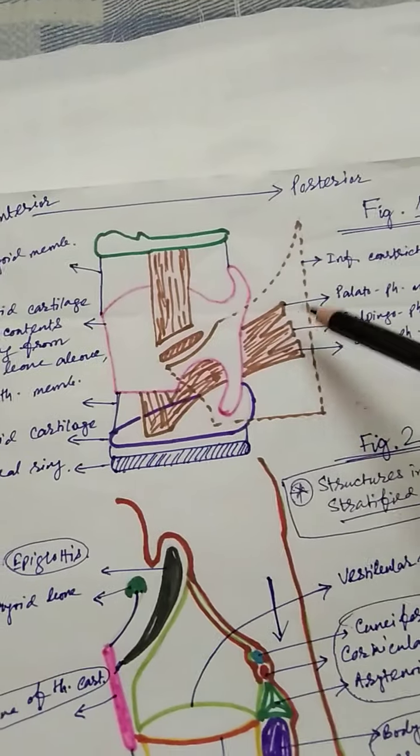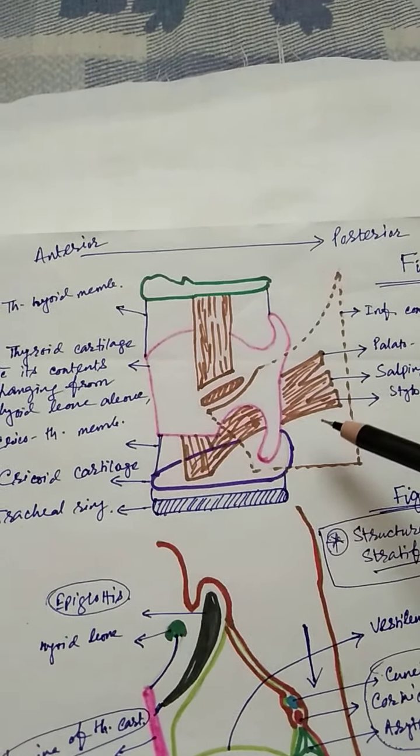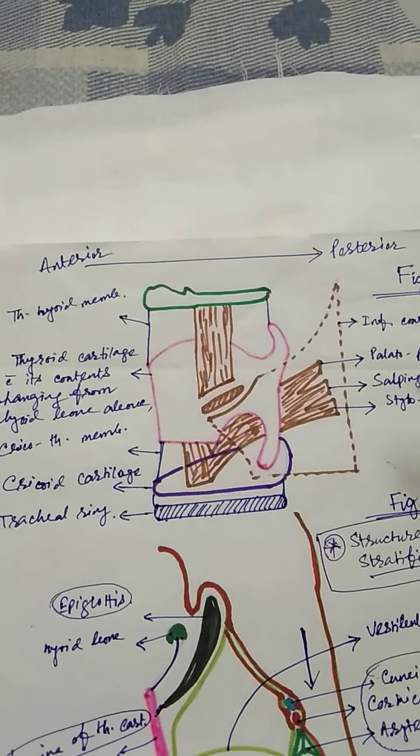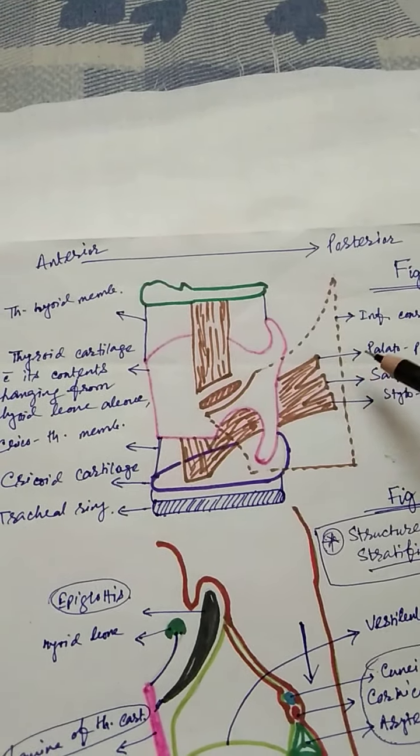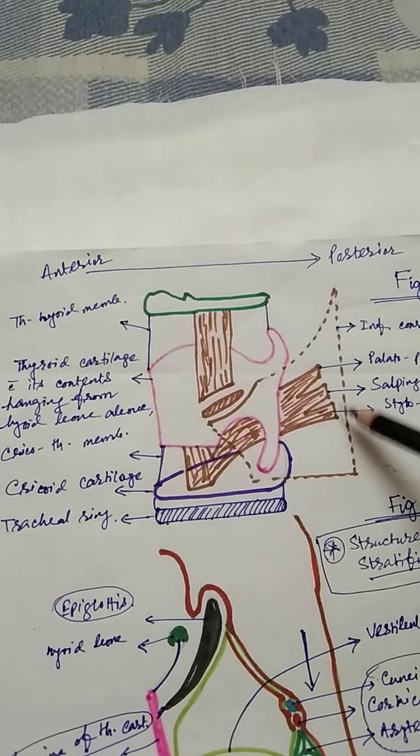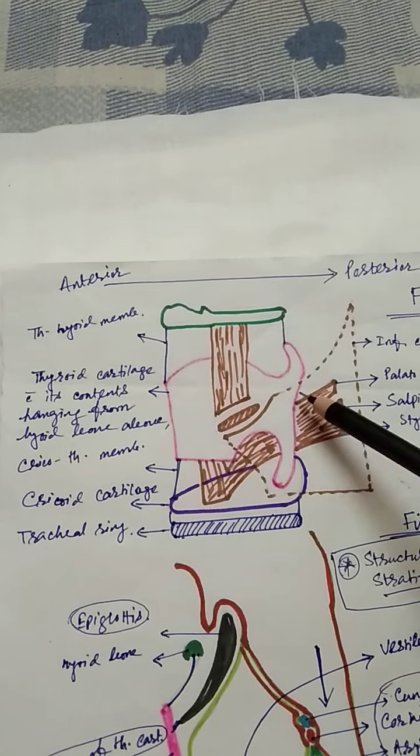Okay, so these muscles from above downwards are the palatopharyngeus, salpingopharyngeus and the stylopharyngeus. So these are the muscles which are attached posteriorly along the posterior margin of the lamina of the thyroid cartilage.